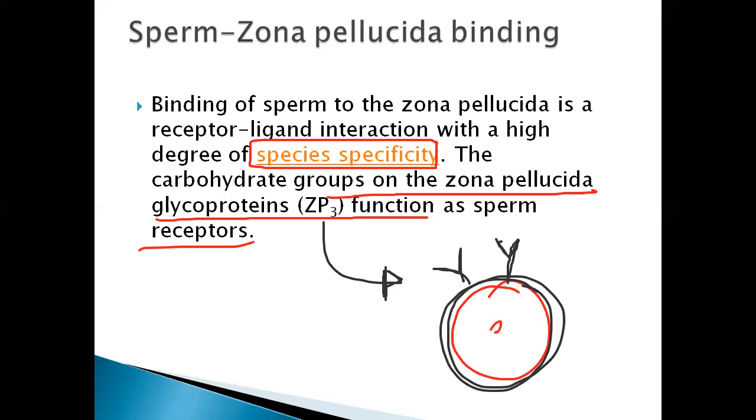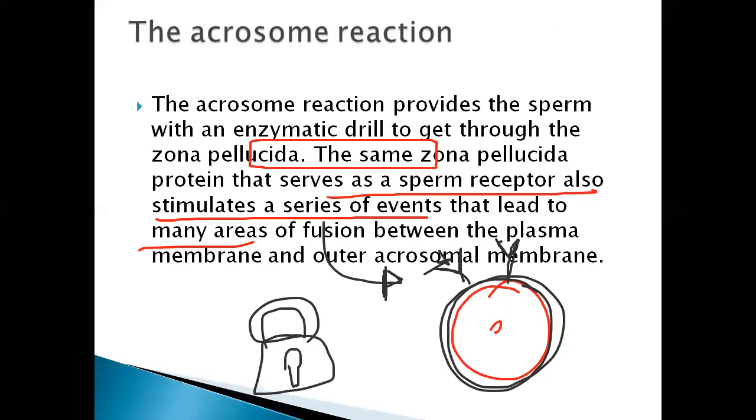That means the secondary oocyte has the zona pellucida surrounding it, and this zona pellucida has ZP3, the glycoprotein, zona pellucida 3, which functions as a specific sperm receptor. It's just like a lock and key mechanism. That means even if other animals' sperm come, they are not received, and no reception means no fertilization. So that's what we can say. Okay, so then next.